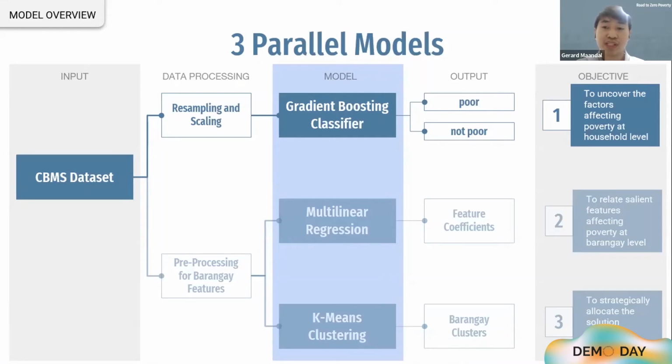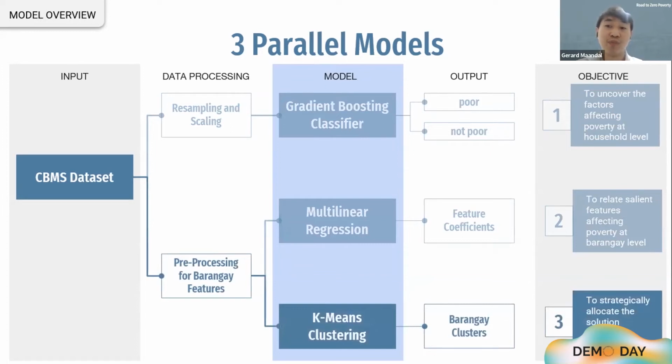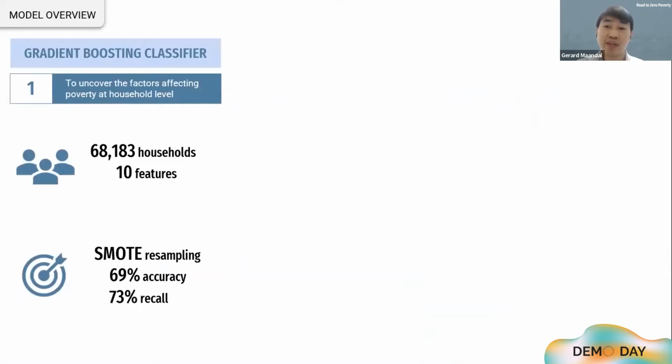The other approach is investigating at the barangay level. Multilinear regression was utilized to quantify the impact of features, while K-means clustering produced barangay clusters grouped based on their poverty-related characteristics. Here's how our models performed. The gradient boosting classifier was used to understand what features greatly affect household level poverty.